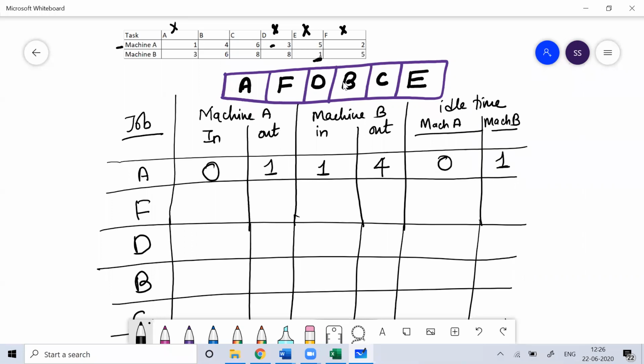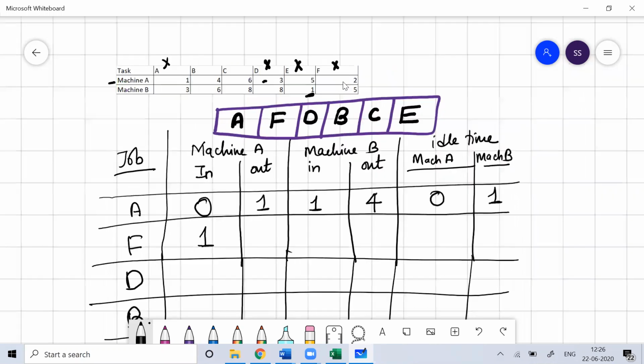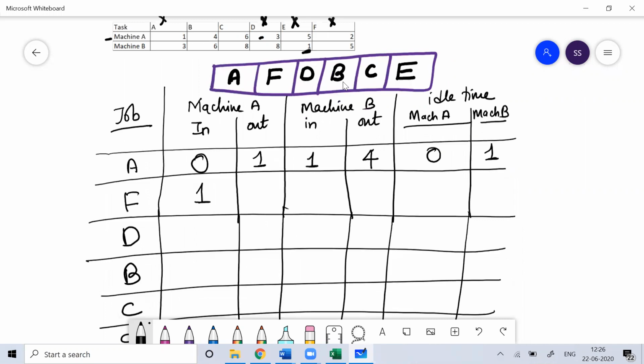Then after 1 hour, the job F will start. F will take 2 hours. So 1 plus 2, 3. So you finish the work F on machine A after 3 hours, but you cannot start after 3 hours on machine B because machine B is busy till 4 hours. So only after 4 hours can you start the work on machine B.